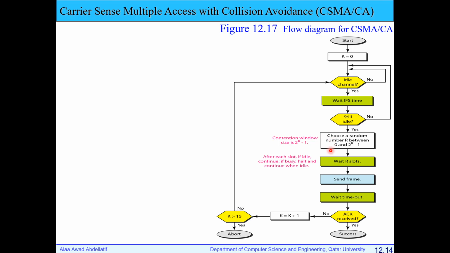In the contention window, I will choose a random number R, like the backoff procedure, between 0 and 2 to the power k minus 1. Why between 0 and 2 to the power k minus 1? k is the number of retransmissions. If retransmission is high, it means that I have to wait a longer time because the channel is busy.